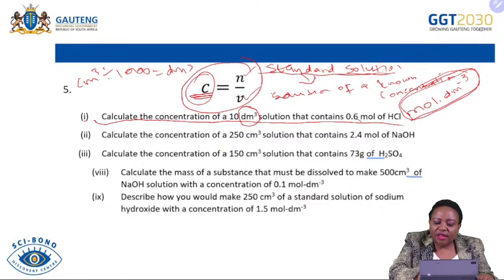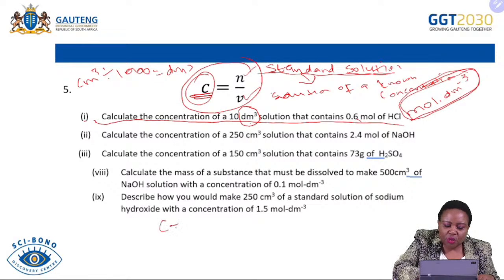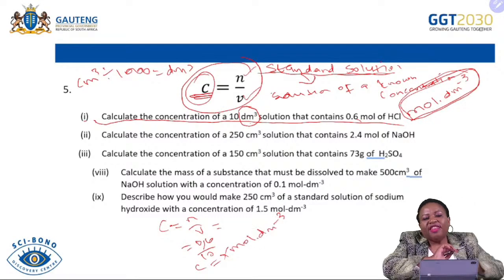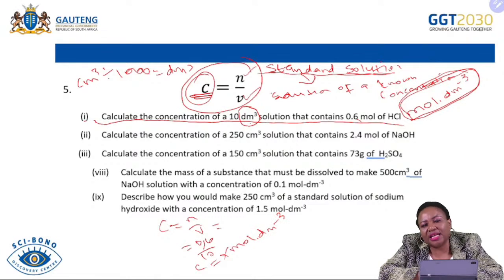You just use a simple formula that says C is equal to n over V, whereby you are going to use what? Number of moles is 0.6, volume is 10, and then you calculate the concentration, and you are going to get x of the concentration in mol per decimeter cubed. The reason why I don't want to give you all these answers is because you need to also be able to calculate these answers using your calculator.